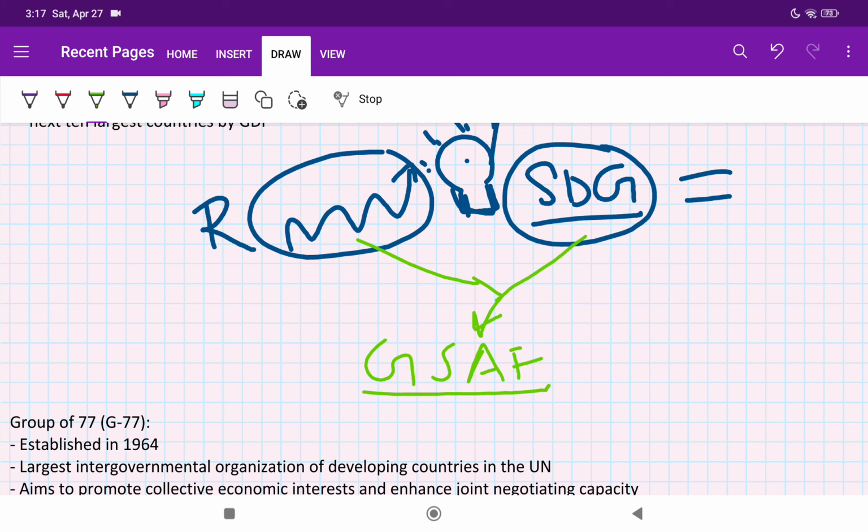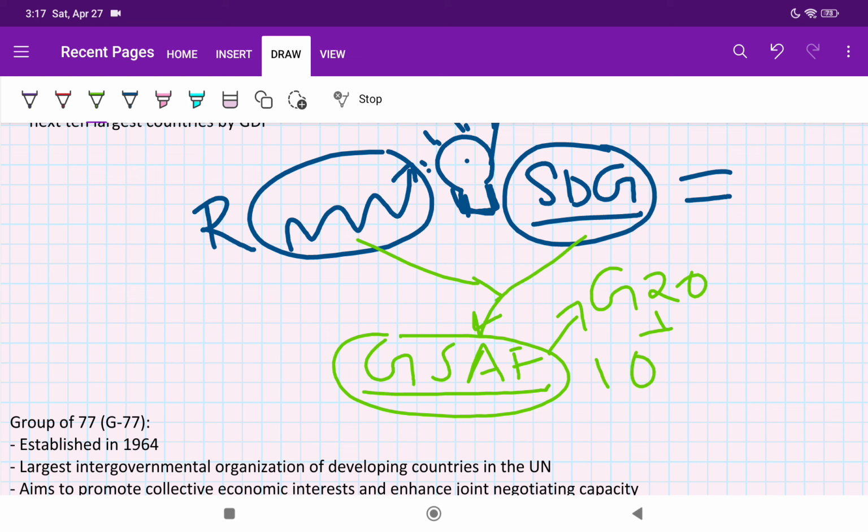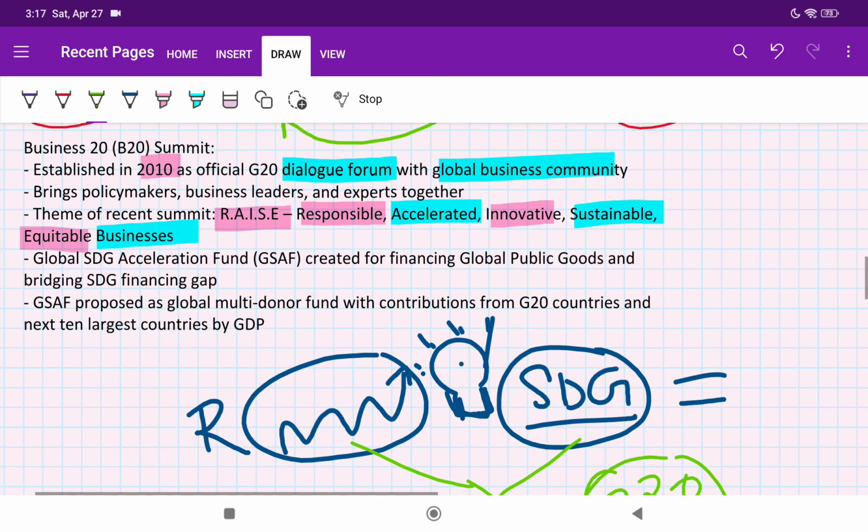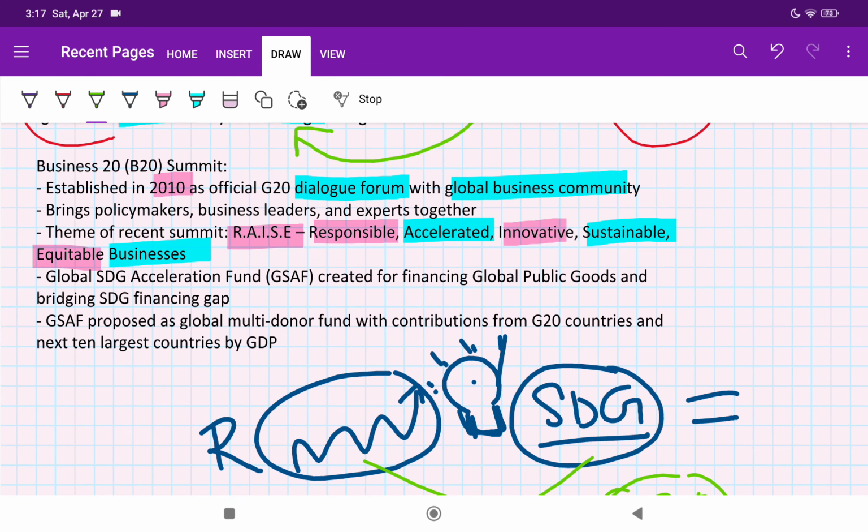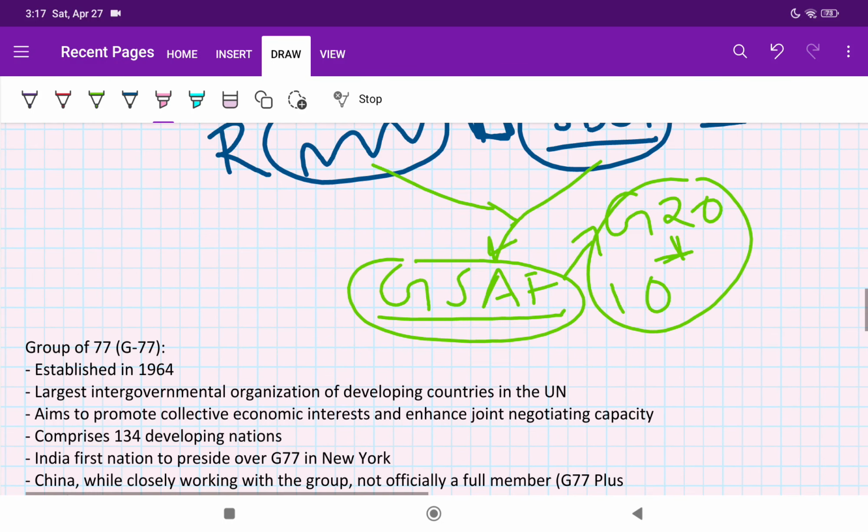What is the use of this fund? It's actually like the G20 countries plus the 10 next largest countries by GDP, they are going to contribute to this fund. For what? The Sustainable Development Goal Acceleration Fund. Okay, I have given this also here. Acceleration Fund, GSAF, and its contributors are the G20 countries and the next 10 largest countries by GDP. So this is all about G20.